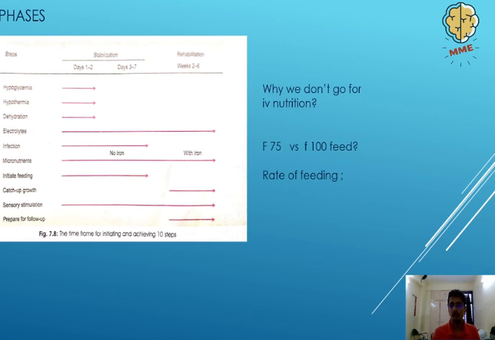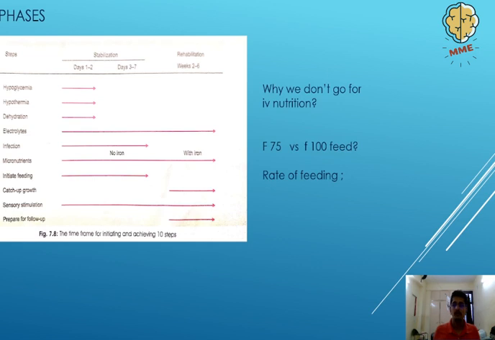Right? So what do we take care of in the stabilization phase? In the stabilization phase, our primary goal is to control all of the complications that were occurring in that patient and stabilize the patient, make him able to actually increase his diet, make him able to get the situation under control. So ideally, the first three conditions, hypoglycemia, hypothermia, dehydration, we need to manage within the first 3 days, when we need to get these under control because of the high rate of mortality associated with them.